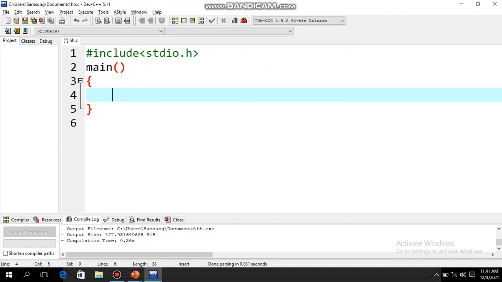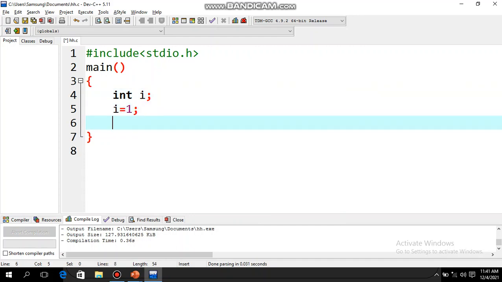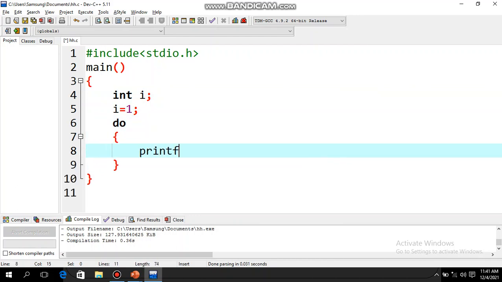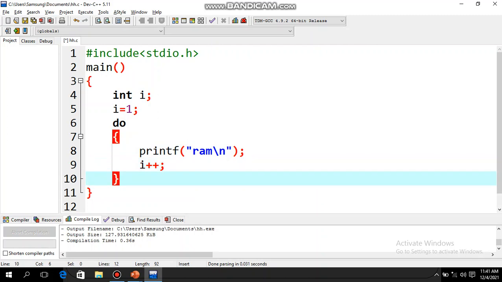So what is the first program that we did? Print your name 5 times using do while. As I have told, we just need one variable to keep a count of how many times the loop will run. Initialize it. Then in do while I will first write do. Then what do I need to display? I need to display a name, let it be Ram. The code is exactly the same as what we wrote for the while loop, I just need to change the syntax. So here I will write the condition while i is less than or equal to 5, and it will end with a semicolon.